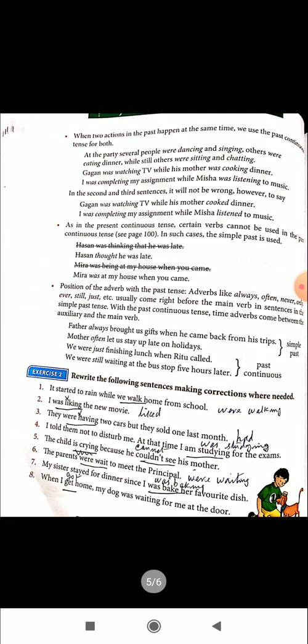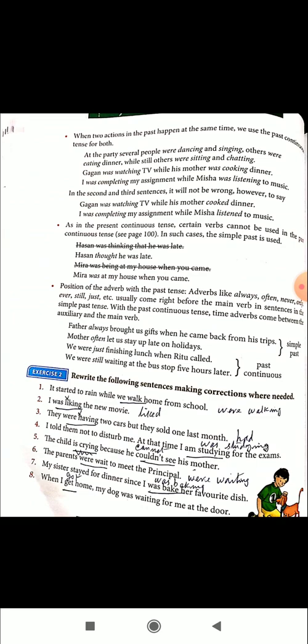When two actions in the past happen at the same time, we use the past continuous tense for both. At the party, several people were dancing and singing.